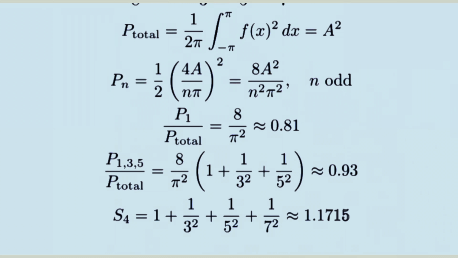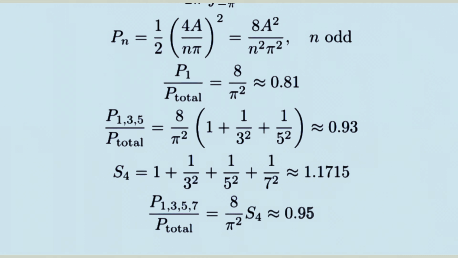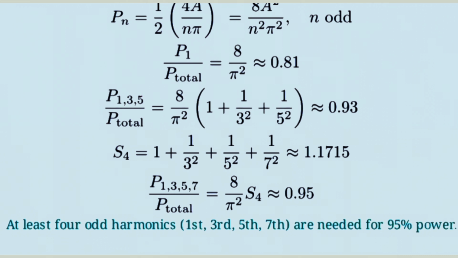Finally, how many harmonics are needed to reach at least 95% of the total power? We compute partial sums of the odd reciprocal squares. If we include n equals 1, 3, 5, and 7, the sum is 1 plus 1 over 9 plus 1 over 25 plus 1 over 49. Multiplying by 8 over pi squared gives about 0.95. So we need the first 4 odd harmonics, up to the 7th harmonic.